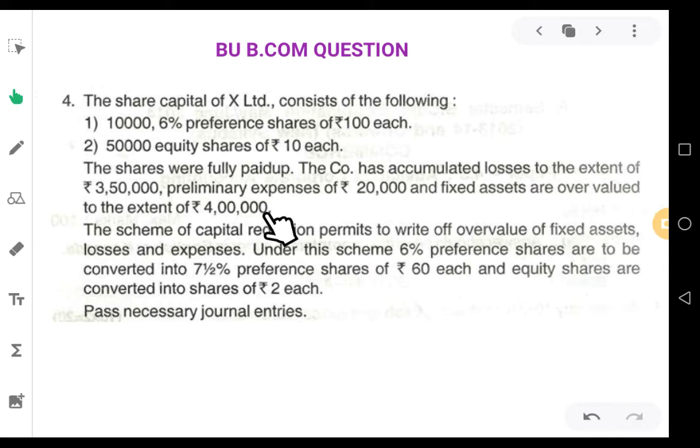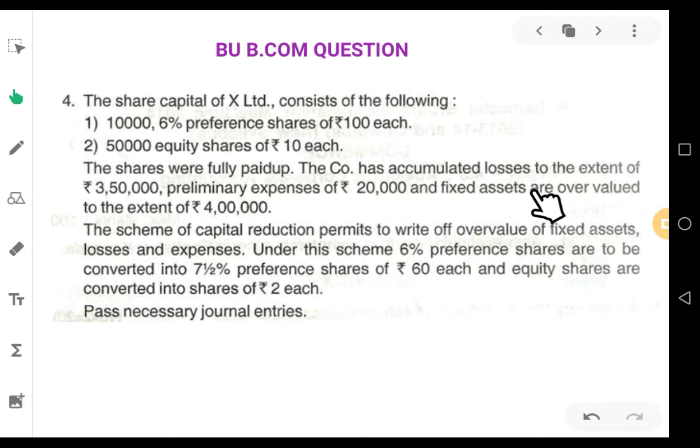If your assets in the balance sheet are shown at an extra value than the market value, then they are overvalued. Overvalued assets are not good for the company. They should be reduced or brought down to their original value.